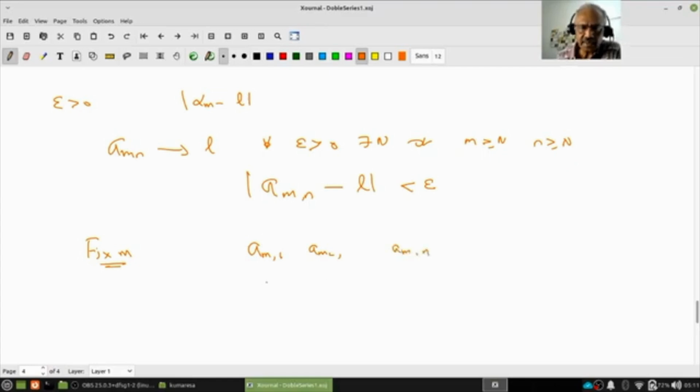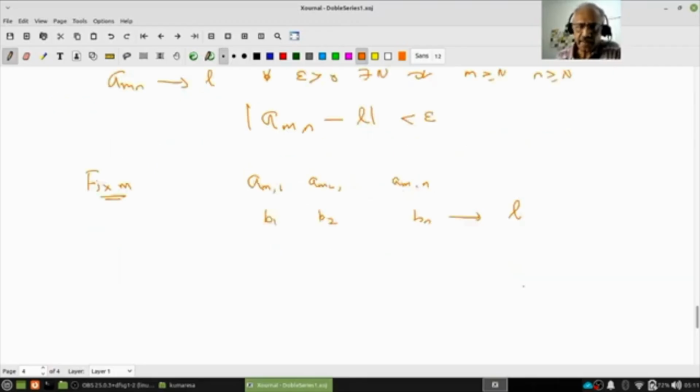If you want to call them b_1, b_2 and b_n, what we are showing is these converge to L. Are you following? Therefore fix an m and let n tend to infinity, then this is nothing other than your alpha_m. But since it's in the limit, I can only write less than or equal to epsilon. Do you understand that?